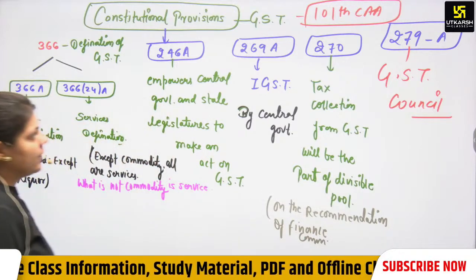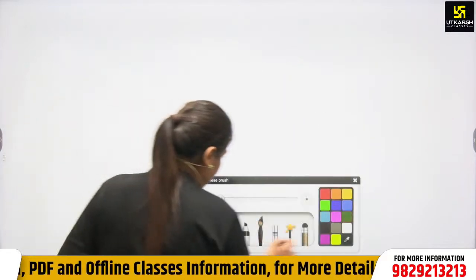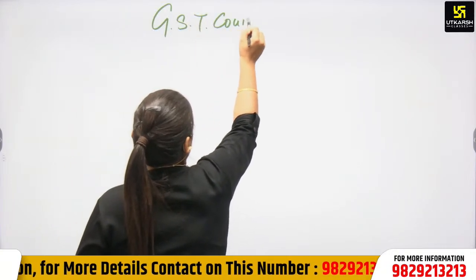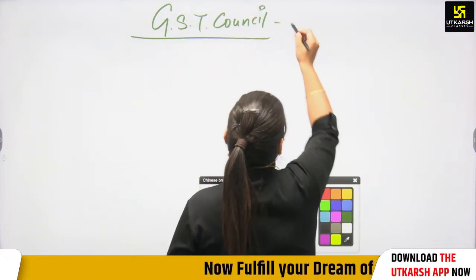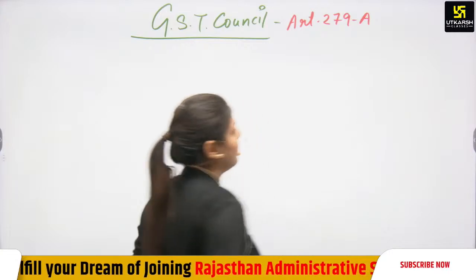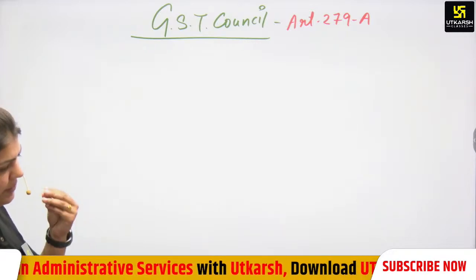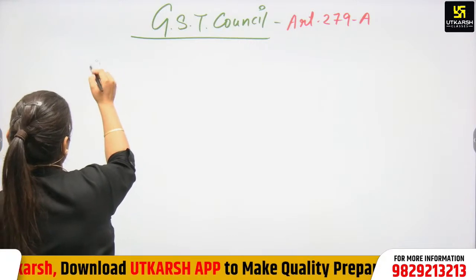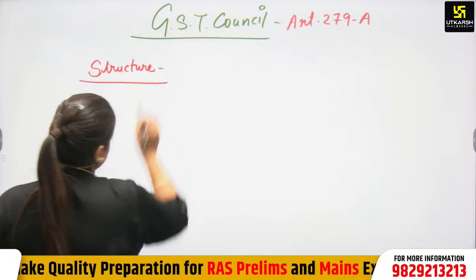Okay. Next, come to the next sub point, the GST Council. What is the GST Council? So make a heading, GST Council, Article 279A. If we see the structure of the GST Council, it is formed by the President.